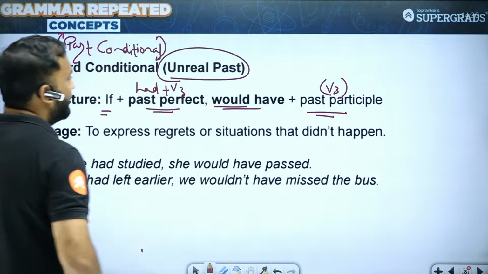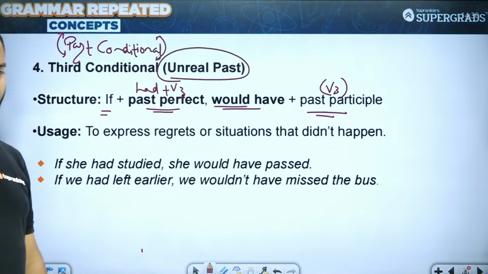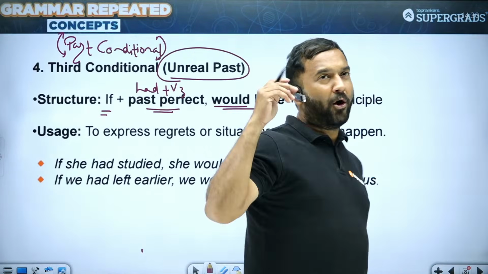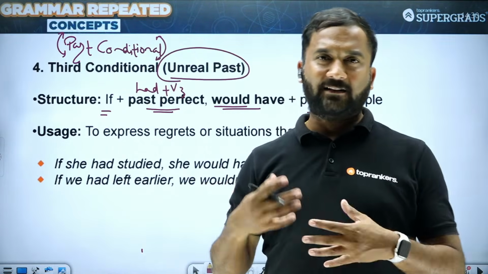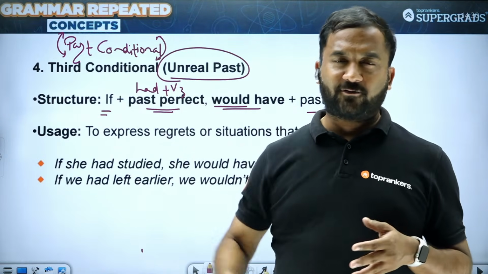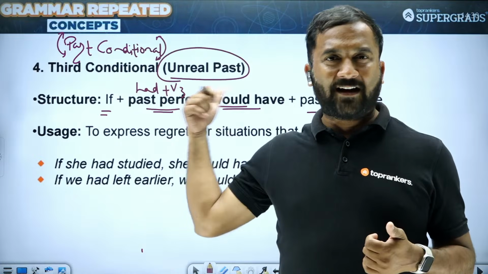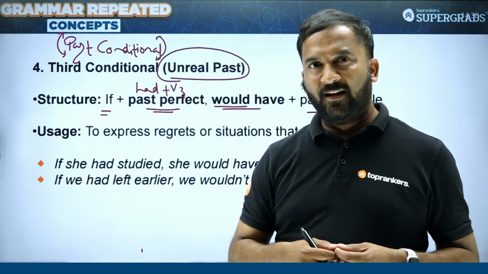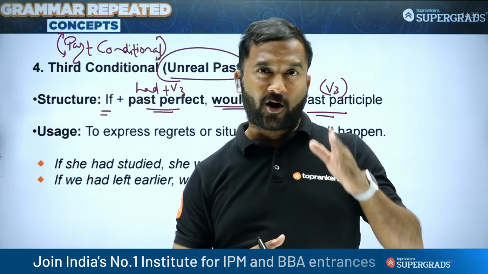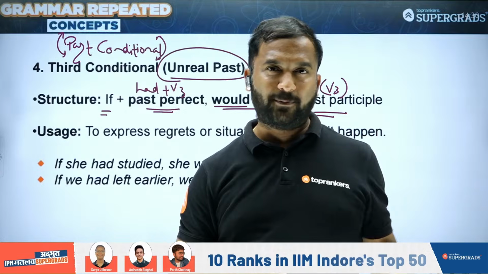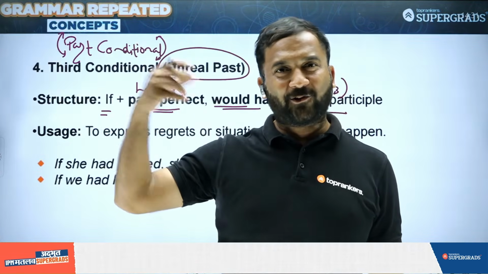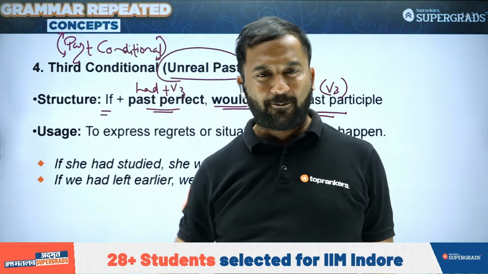This is how the structure of past conditional looks like to express regrets or situations that didn't happen, or like my way of putting this in very simple words is that when you have situations of the past that you wish to change, that is where you use past conditional. यार मुझे 10th क्लास में पता होता कि मैथ्स इतना टफ है, आई वुड नॉट हैव टेकन मैथ्स, आई वुड नॉट हैव टेकन पीसीएम इन क्लास 11th इफ आई हैड नोन. अब मैं कर तो कुछ नहीं सकता, इट इज समथिंग दैट हैज हैपेंड इन द पास्ट.